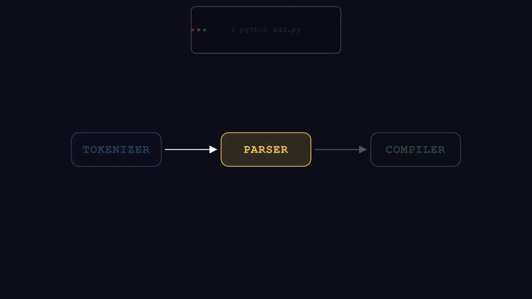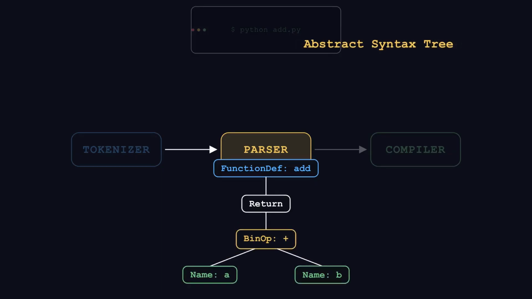Then the parser assembles those pieces into a tree, an abstract syntax tree. It captures structure. The function contains a return. The return contains an addition. The addition has 2 operands. Flat text becomes hierarchy. And finally, the compiler.